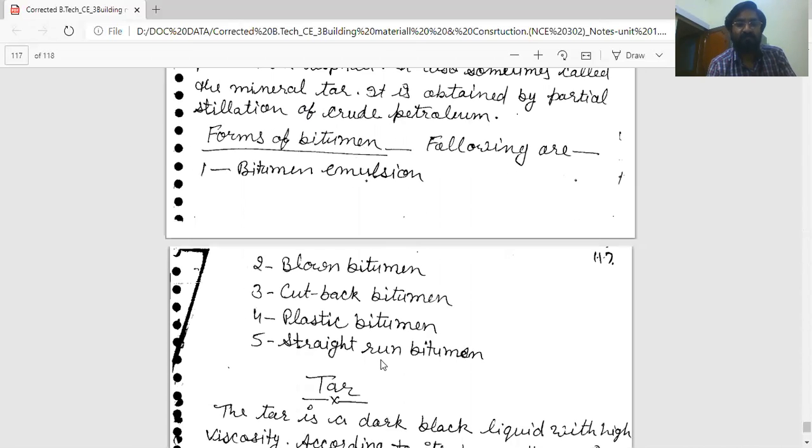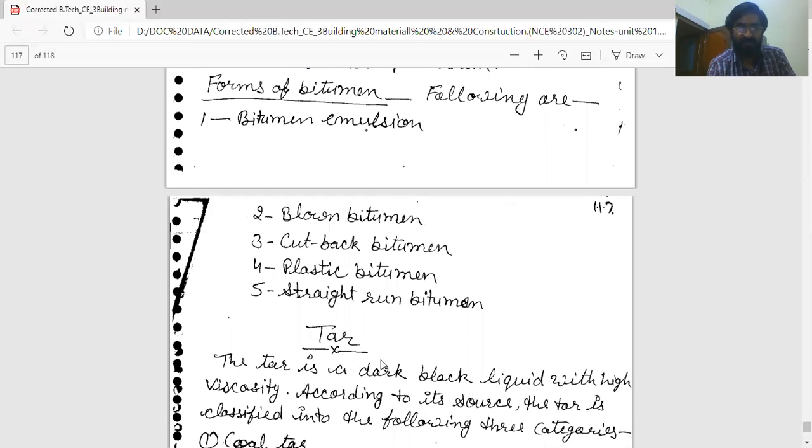First is bitumen emulsion, where bitumen is in an appropriate solvent. Then blown bitumen, cutback bitumen, plastic bitumen, which is a soft type of bitumen, and straight run bitumen.